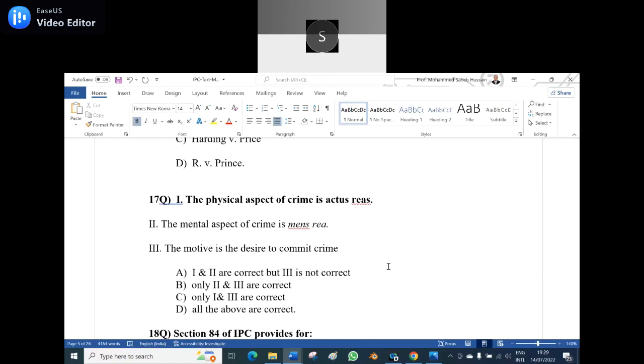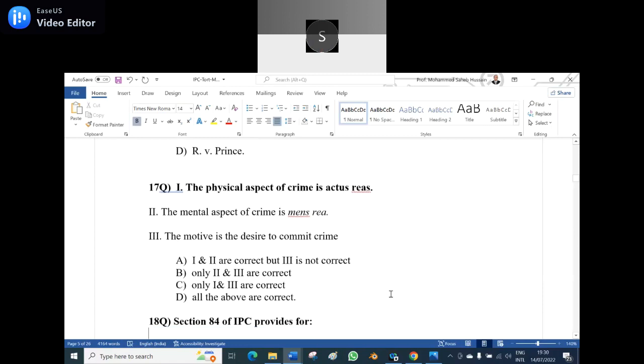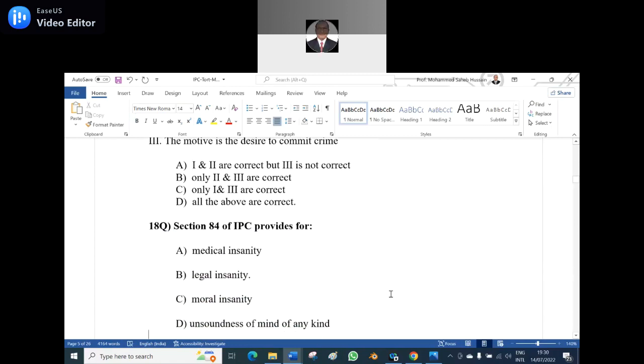1 and 2 are correct, sir. Option A. All the above are correct, D. The motive is the desire to commit crime. Okay. All the 3 are correct, because the motive is ulterior intention. Is it clear? Yes, sir. There should be mens rea, there should be motive, and there should be actus reus. All the 3 aspects should be there.